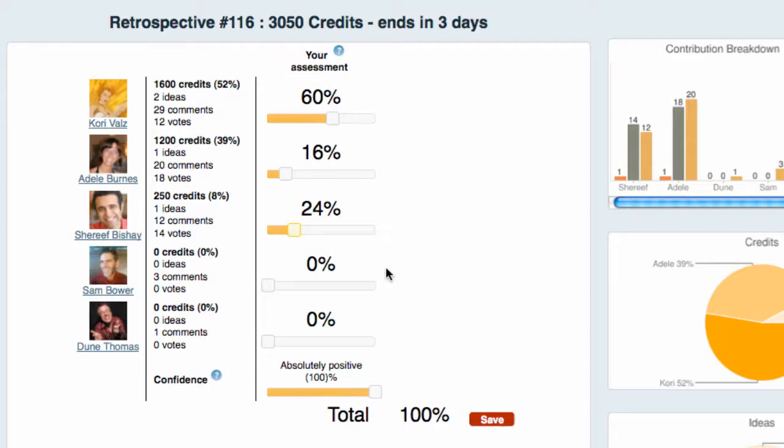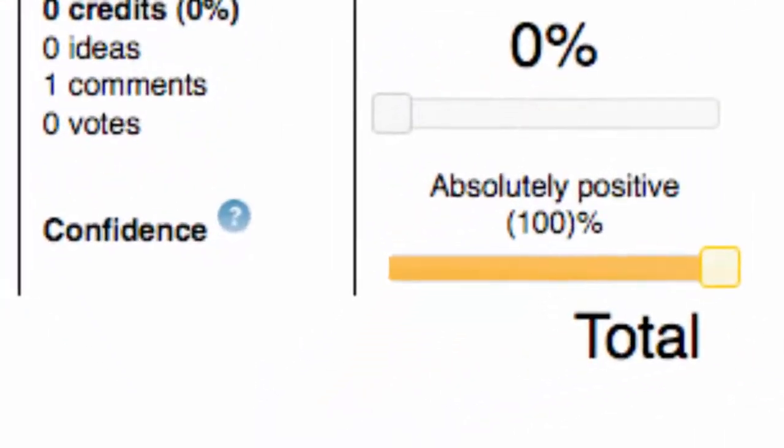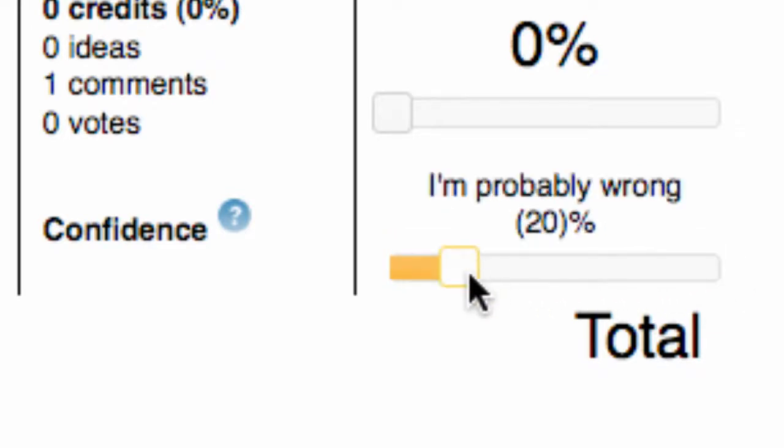This is how people are paid for the work that they do. And other projects may use it in the same way. So please be careful in your votes. And of course, you always have this option down here of the confidence scale. And if you're really not quite sure about your vote, you can use this confidence scale.